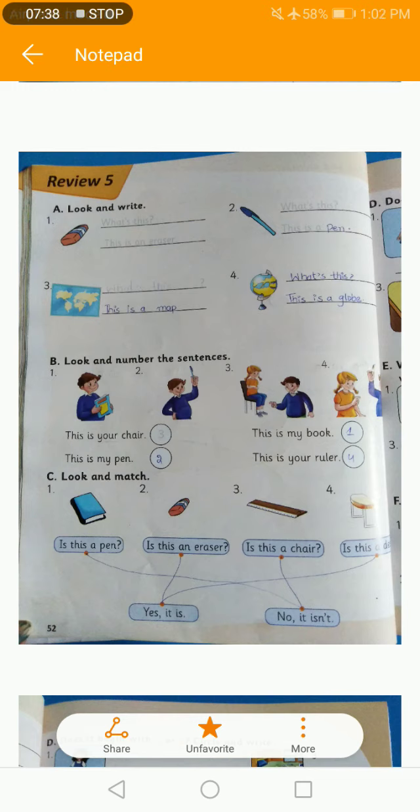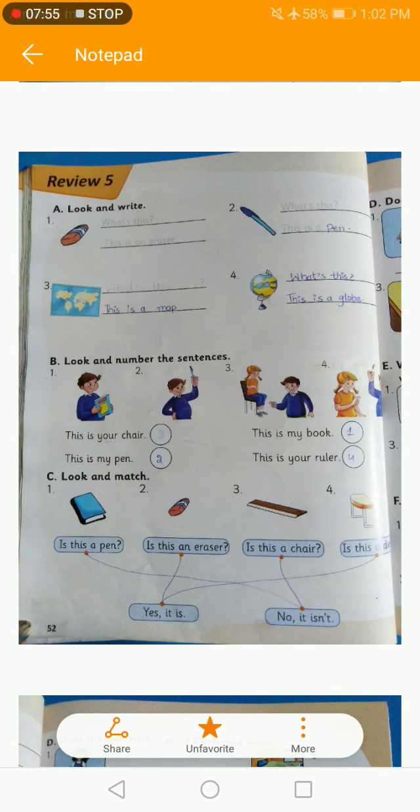Okay, look at the fourth one. It is the picture of a globe. So first you have to make a question. The question is, what's this? This is a globe. Okay, then we have B.